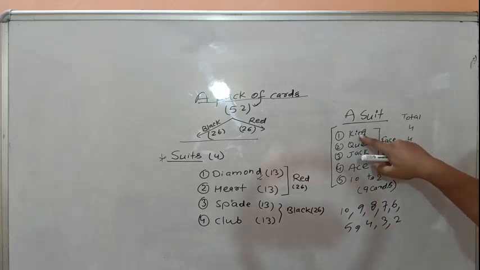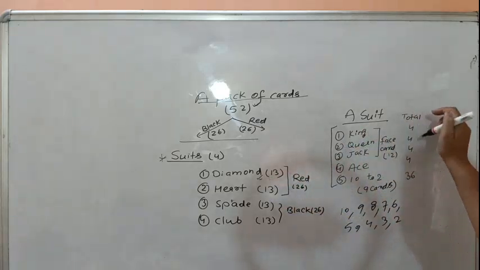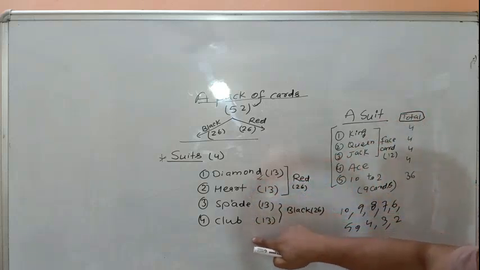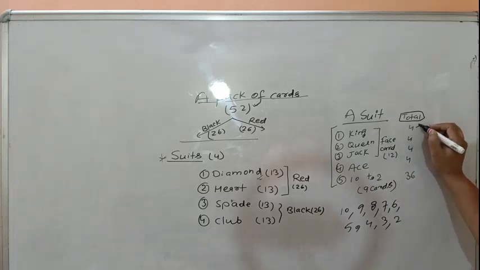King. How many kings are there in total? Each suit has one king: one, one, one, one. That means there are 4 kings, in which 2 are red and 2 are black.